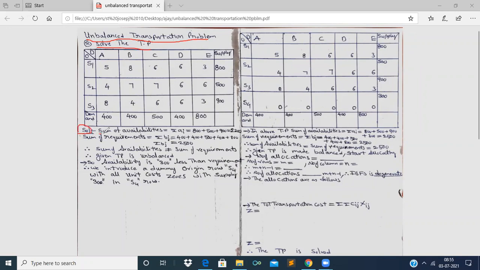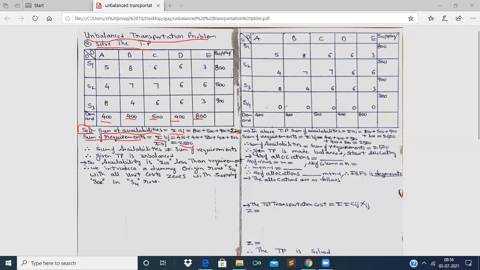So the first and foremost step is the sum of availabilities, equal to summation Ai: 800 plus 500 plus 900 is equal to 2,200. And the sum of requirements is equal to summation Bj: 400 plus 400 plus 500 plus 400 plus 800 is equal to 2,500.